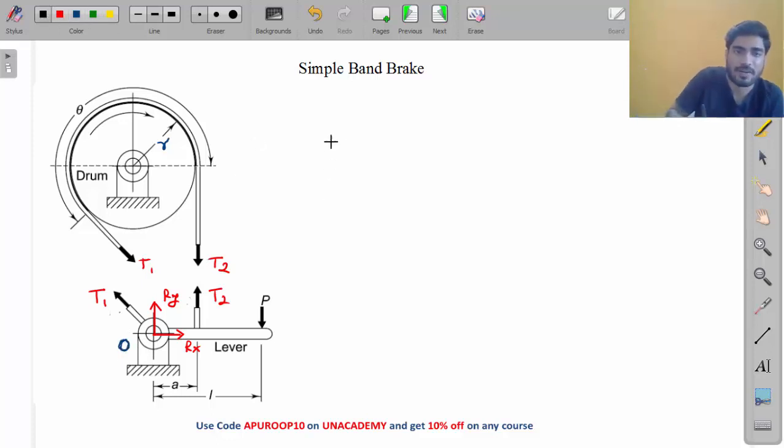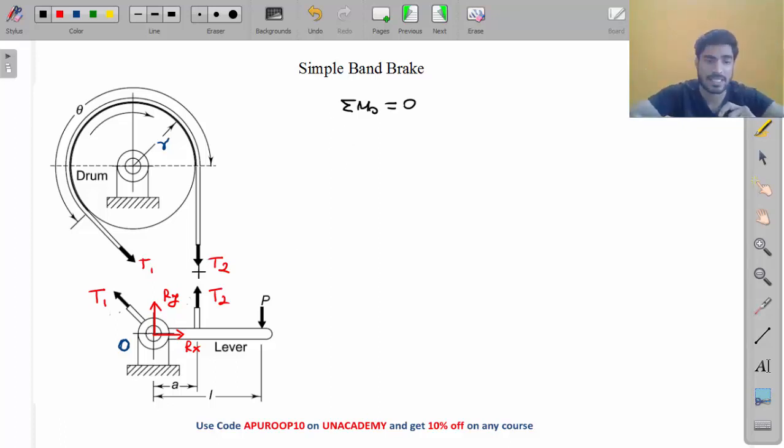So we will take moment about point O. If you take moment about point O, the moments of Rx and Ry will become 0. So Rx and Ry are gone. That's why I am taking moment about point O. We did the same thing in the last lecture also. In the case of the shoe brake also, we always take moment about the hinge, so that the reactions of the hinge will be gone. So what will be the equation, my friend? See, T1 is also passing through the hinge, so the moment of T1 is also gone. Now we have P and T2. What will be the moment of P?